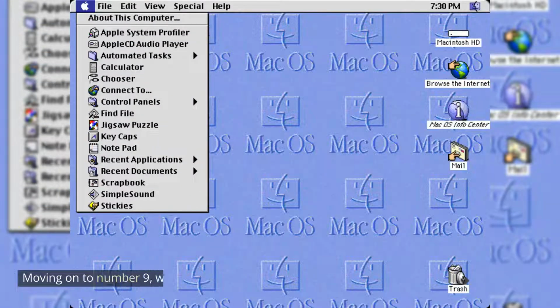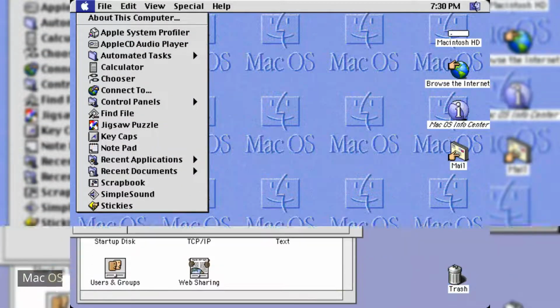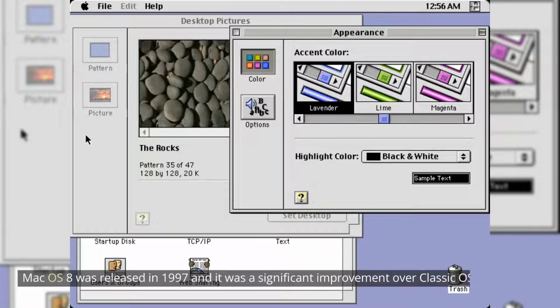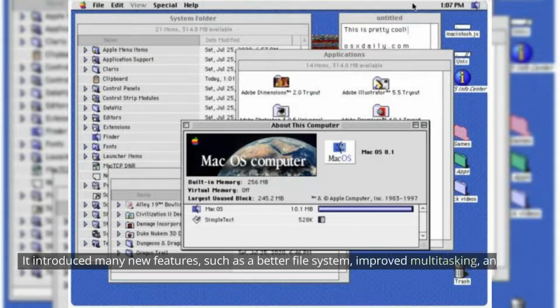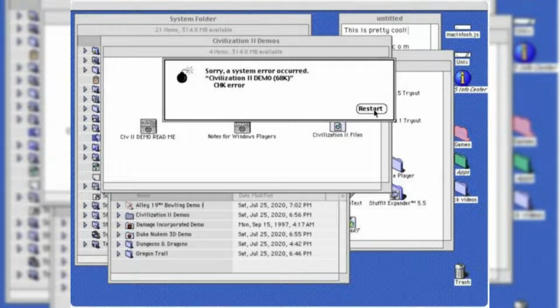Moving on to number 9, we have macOS 8. macOS 8 was released in 1997 and it was a significant improvement over Classic OS. It introduced many new features, such as a better file system, improved multitasking, and support for multiple users. However, macOS 8 was still limited in terms of its capabilities and it was not compatible with many new applications and technologies that were being developed at the time.